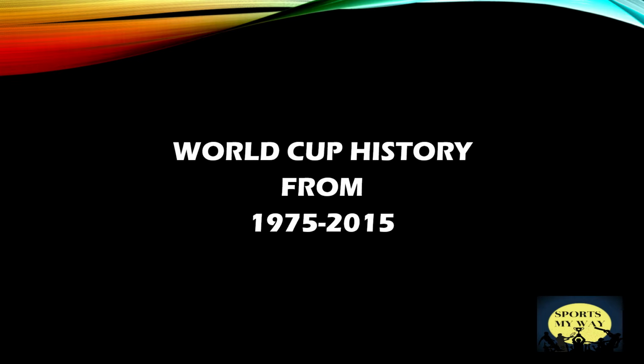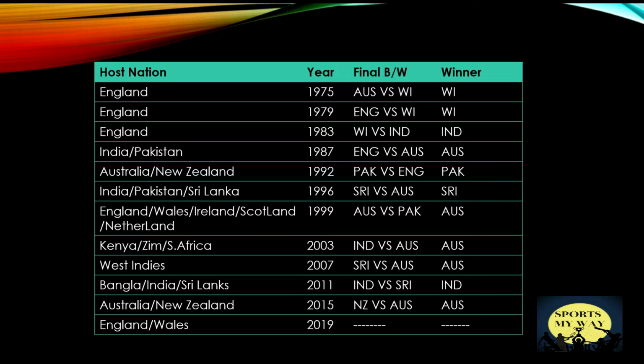Before we talk about the 2019 World Cup, let us have a look at the past World Cup history. I know most of you are not that interested in it, but we are not going into detail of it. Just an overview for those people who have interest to get a glimpse of it, and a revision for those who already know. The first World Cup was hosted by England in 1975. The final match was played between Australia and West Indies, and West Indies won that World Cup. The second World Cup was also held in England in 1979, and the final was played between England and West Indies, and again West Indies was the winner.